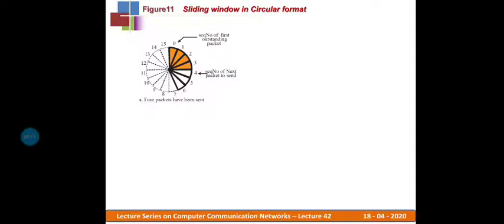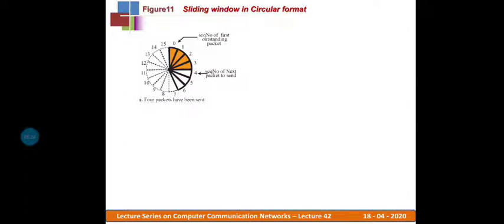Initially the pointer will be pointing to the zeroth sequence number, both for the first outstanding packet as well as the sequence number of the next packet to send. So both will be pointing to zero.